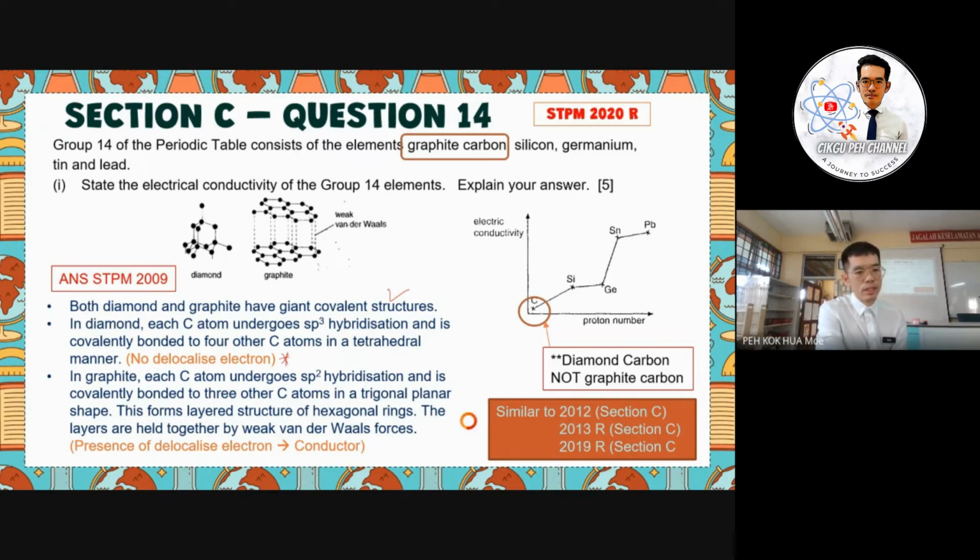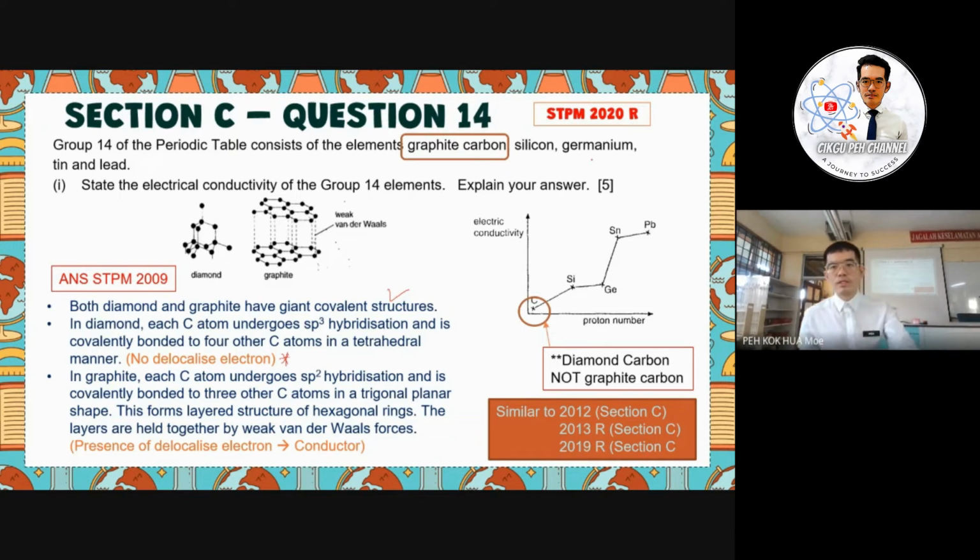Because each carbon in the graphite undergoes sp2 hybridization, so that means they have the extra delocalized electron here. Then for the tin and lead, this is very simple. We can discuss about the energy gap, where the electron is able to jump from the valence band to the conduction band. It is the same, just a different discussion about the graphite carbon here.